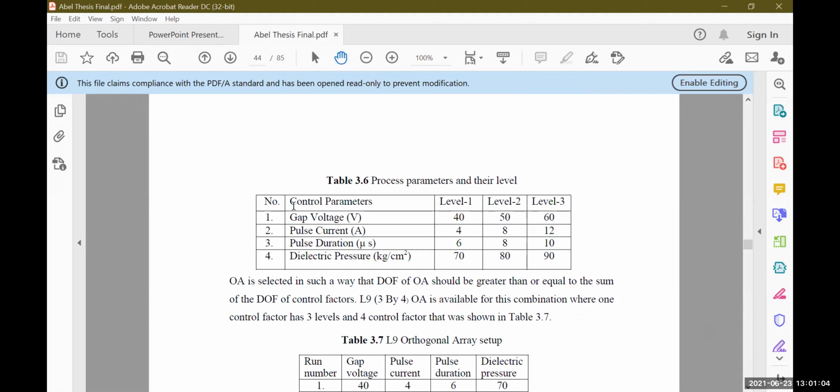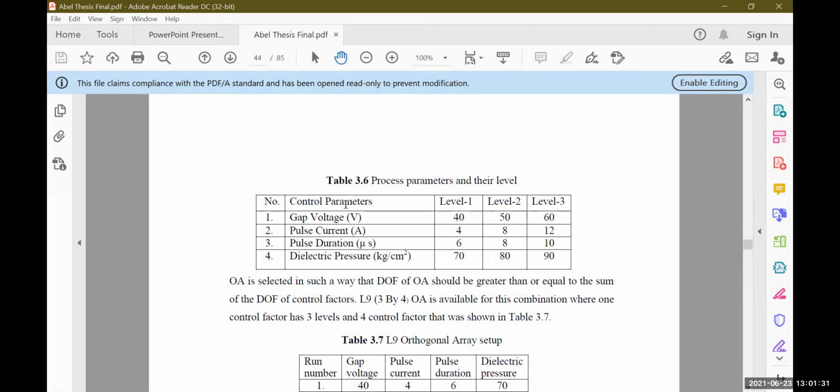For the control parameters he has taken gap voltage, pulse current, pulse duration, and dielectric pressure. These are the 4 parameters. And he was trying to optimize the material removal rate and the electrode wear rate. Material removal rate should be more. You know that EDM is a kind of machining where material removal is very slow.